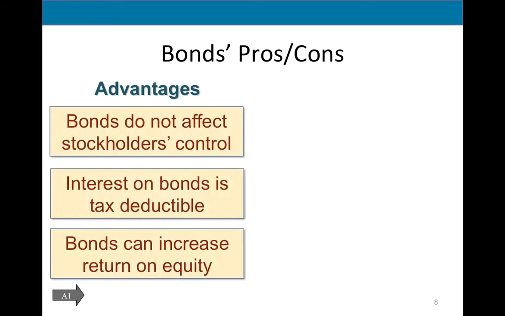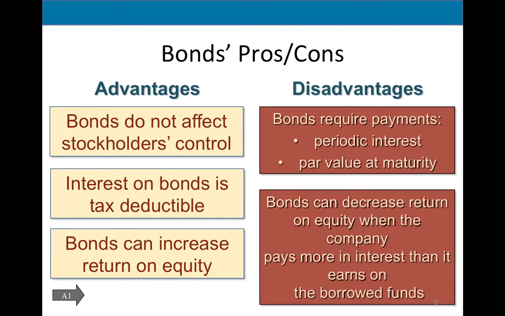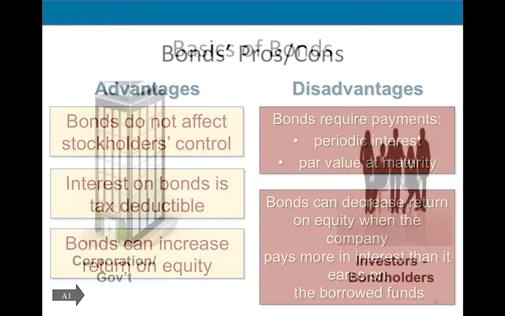So these are advantages and disadvantages of bonds, right? Bonds are different from stock. Bondholders are not owners. They do not own the company. But then the company has to pay them interest, right? But that interest is tax deductible. So these are some of the advantages and disadvantages.